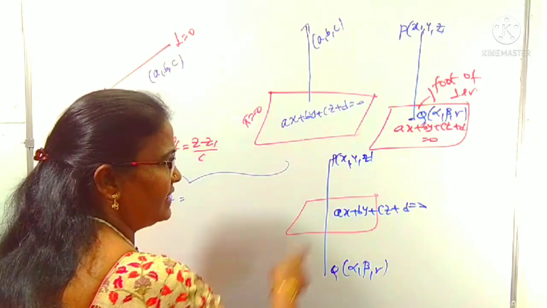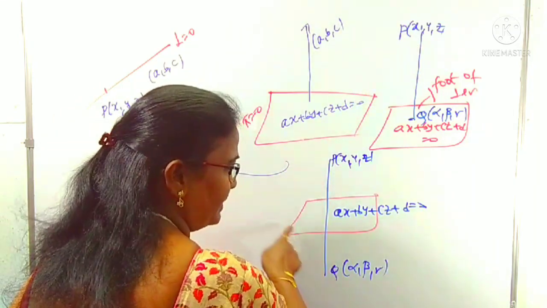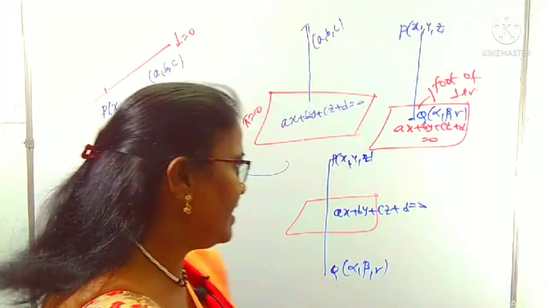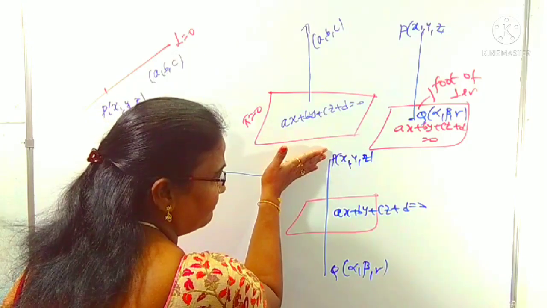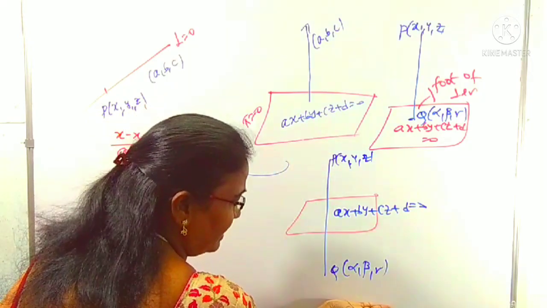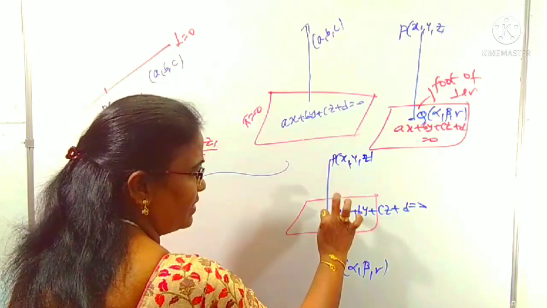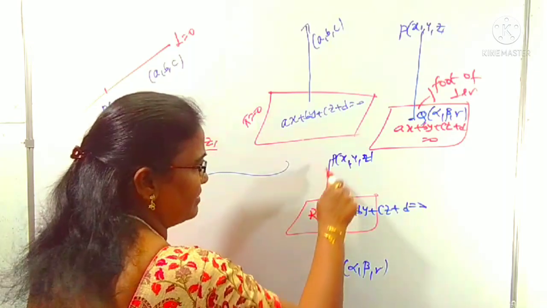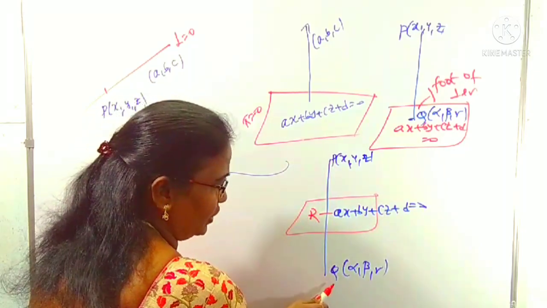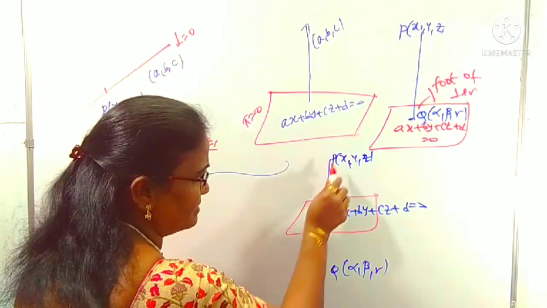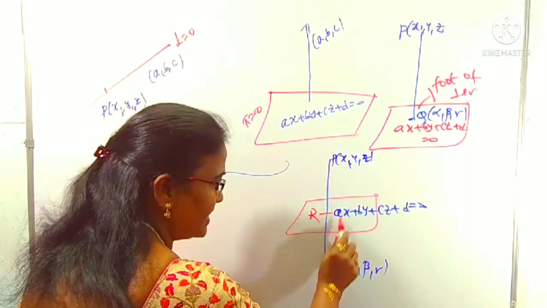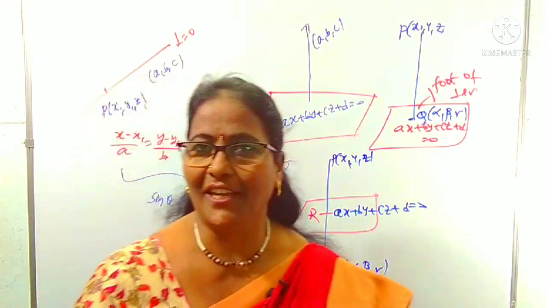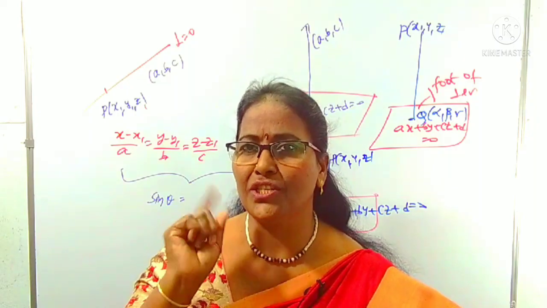From this you can understand that, as usual, PQ is perpendicular to this plane. Yes, PQ is perpendicular to the plane, and reflection means it is formed at the same distance from this plane. So what is the distance from here to here? Suppose this is point R. The distance from P to R is the same as R to Q, meaning indirectly this R is the midpoint of PQ. And also this R clearly lies on the plane.